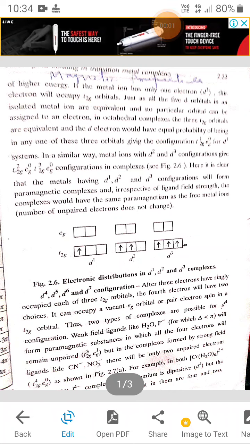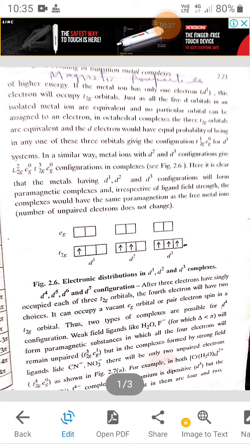It is Dr. Sheila Tikku explaining about magnetic properties of octahedral complexes. The magnetic properties are based on the number of unpaired electrons present in the complex. Electronic configuration is also related to the magnetic properties.